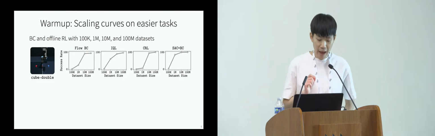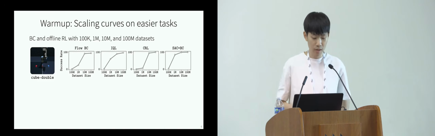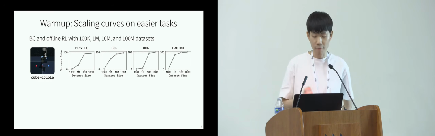Here, the x-axis is the size of the dataset, and you can see that as the data grows, the agent can eventually achieve 100% success rate with enough data, both with BC and offline RL, including IQL, CRL, and SAC plus BC. These are some representative offline RL algorithms.